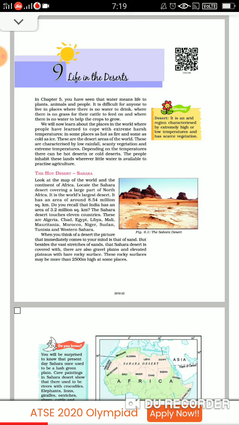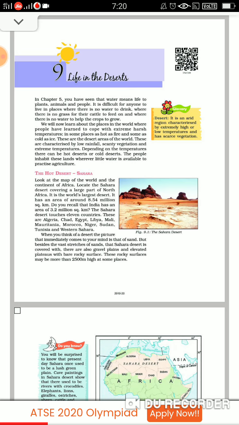Fine. In the previous classes also you have read there are two types of deserts. One is a hot desert and the other is a cold desert. Fine. Now, what are the characteristics of a desert? Low rainfall, scanty vegetation, and there will be extreme climate. So please underline the characteristics of a desert. Then depending on the temperature, children, there can be two types of deserts.